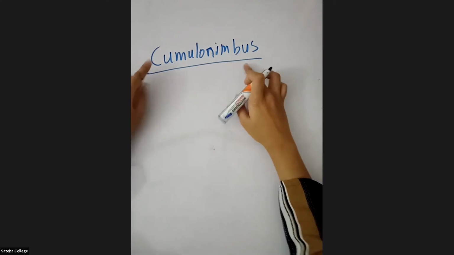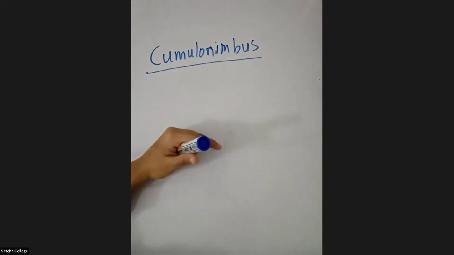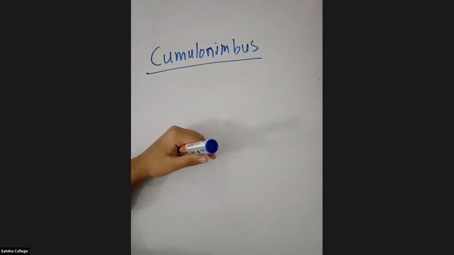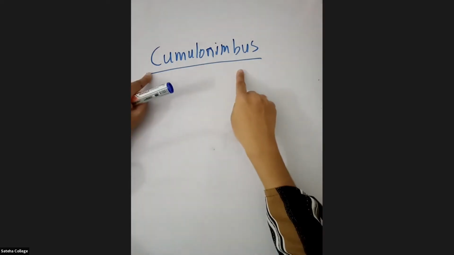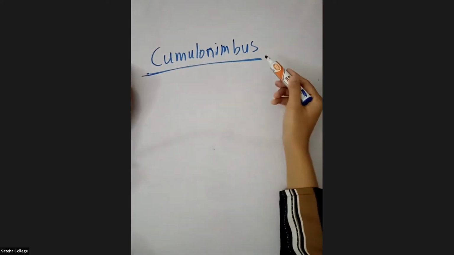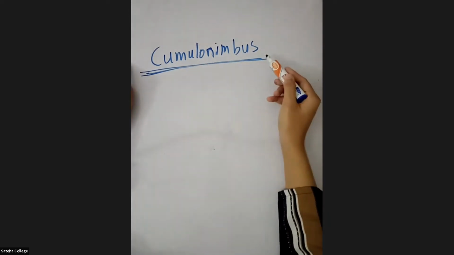So cumulonimbus clouds, I'll show you the picture of those clouds if you all want to see it, right? So these are cumulonimbus clouds. In the cumulonimbus clouds, mostly lightning occurs. So what is the cloud in which lightning occurs? What is it, students? What do you call it? Cumulonimbus clouds. So lightning occurs in a special type of cloud. You call it cumulonimbus clouds. Okay? The cloud's name is cumulonimbus clouds.